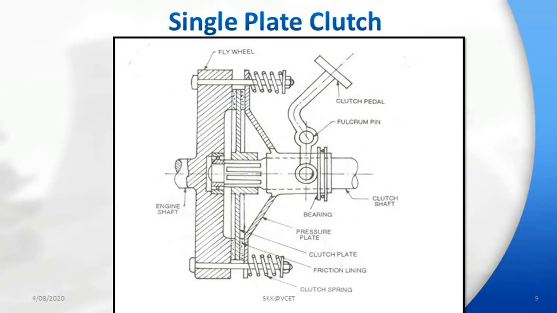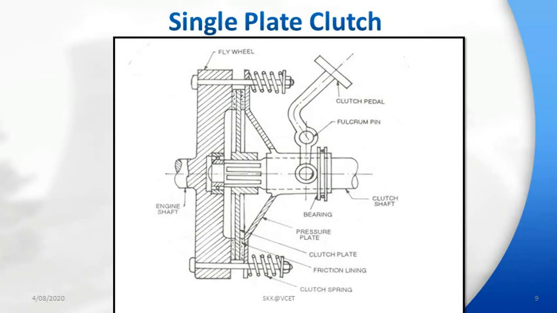This disc or clutch plate is held between engine flywheel and pressure plate. The friction facing on the disc consists of asbestos fiber. Depending on the clutch design, a number of springs are used to provide axial force to keep the clutch in the engaged position.